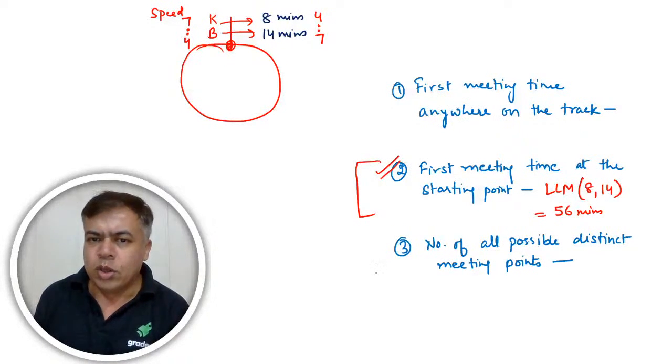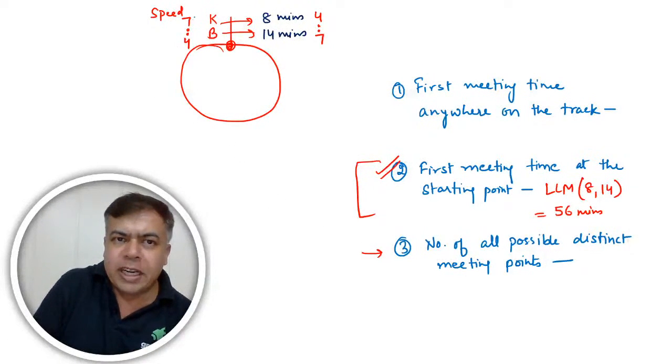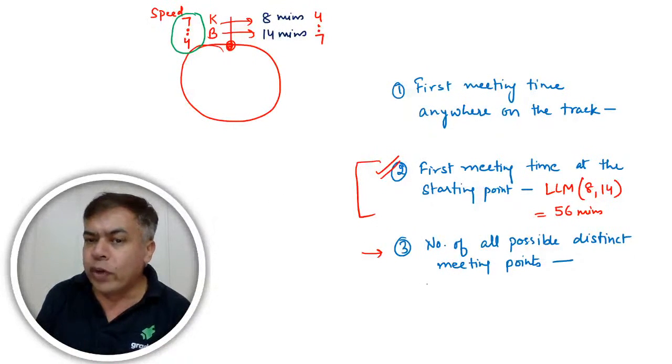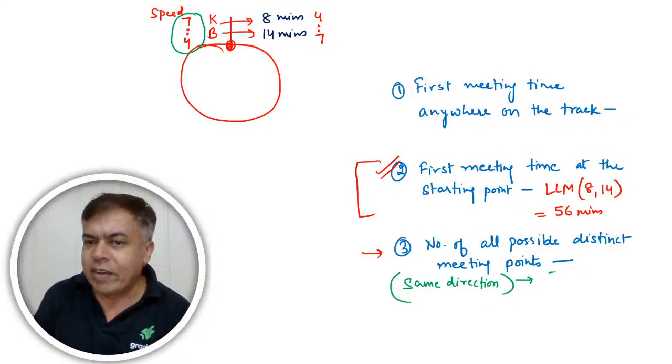Now the answer to the third question, all possible distinct meeting points. I have the ratio of speed, 7:4. In case they are moving in the same direction, the answer will be 7 minus 4, the difference of the ratio.